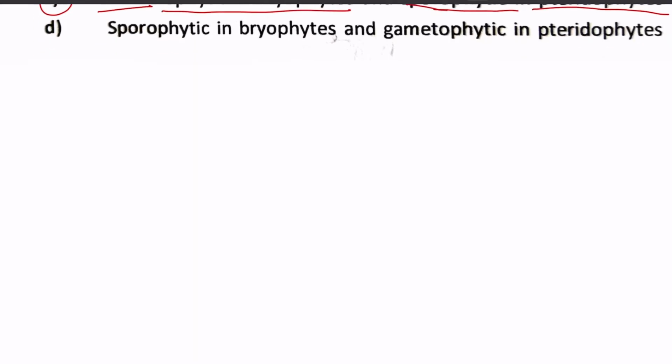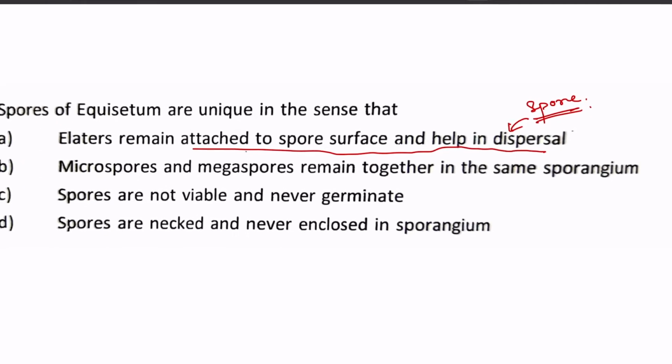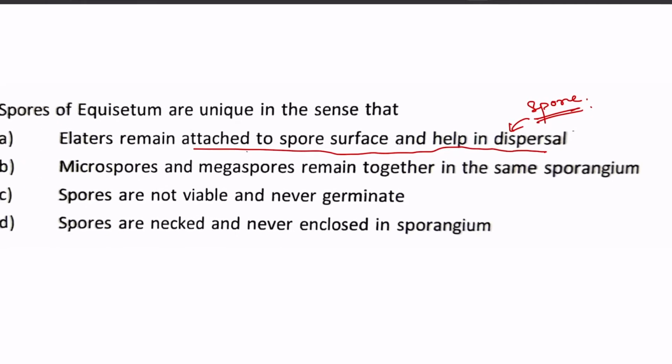Next question: the spores of Equisetum are unique in the sense that elaters remain attached to the spore surface and help in spore dispersal, or next is microspores and megaspores remain together in the same sporangium. That means you are differentiating the spores into microspore and megaspore, and they are forming in the same sporangium.